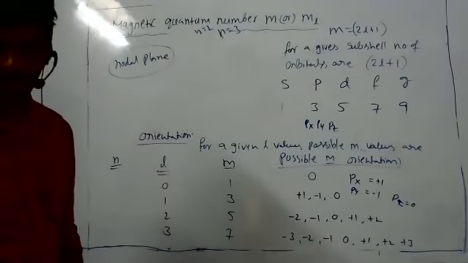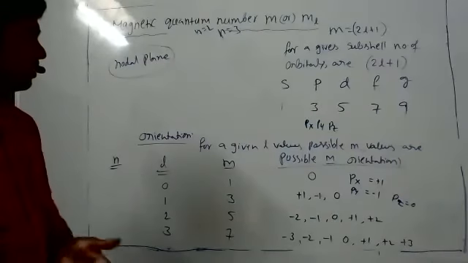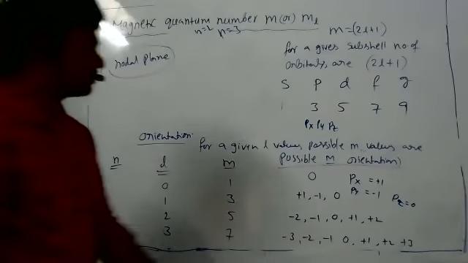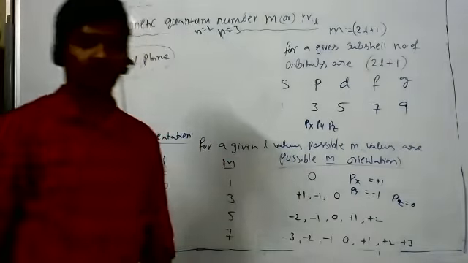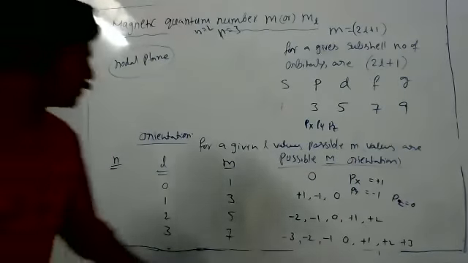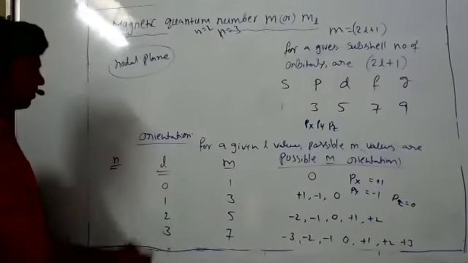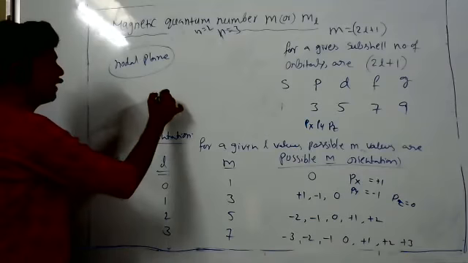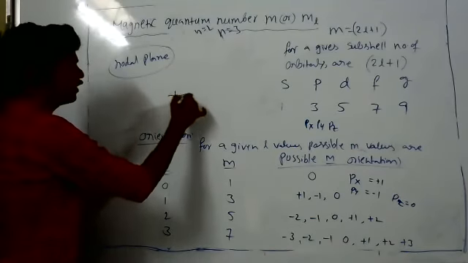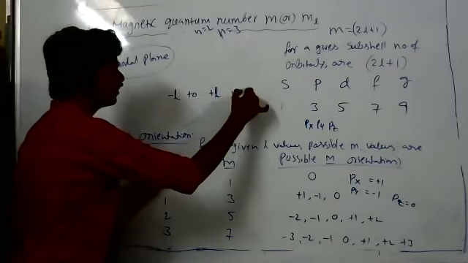Minus 2 also comes for P? No, minus 2 is not possible for a P orbital. Only +1, -1, 0. Because see what I wrote as the formula: for a given L value, the possible M values are -L to +L including 0.